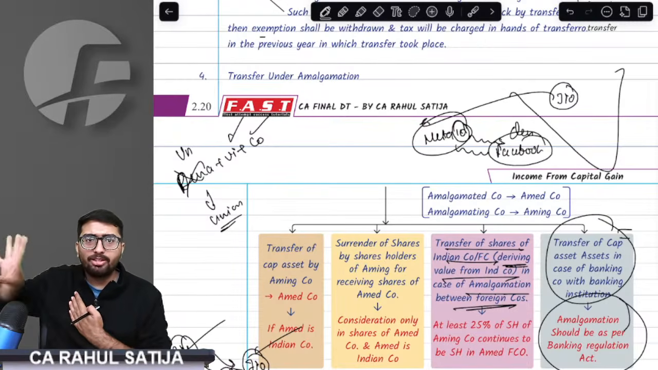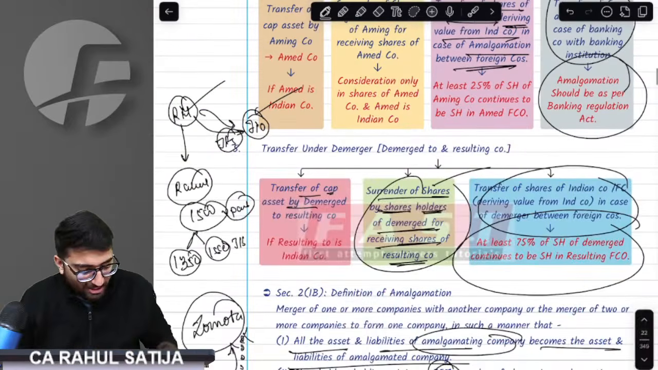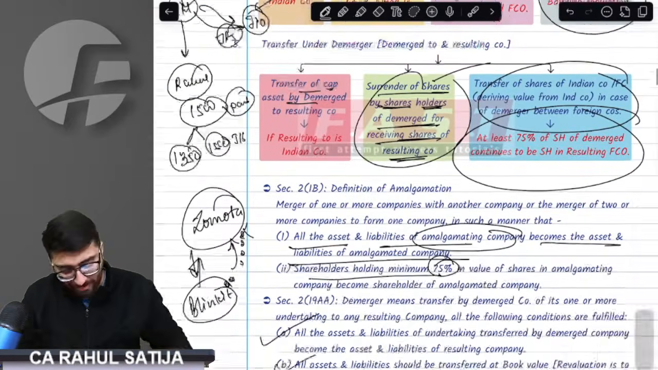So at the time of demerger of two foreign companies, shares of an Indian company are being transferred. The provision says it is an exempt transfer. It is also an exempt transfer.